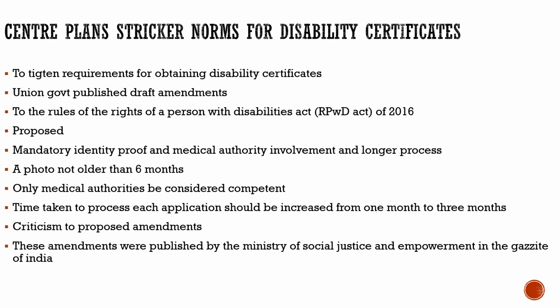Union government published draft amendments. It was the Ministry of Social Justice and Empowerment. They published these proposed amendments in the Gazette of India. What are the proposed amendments?